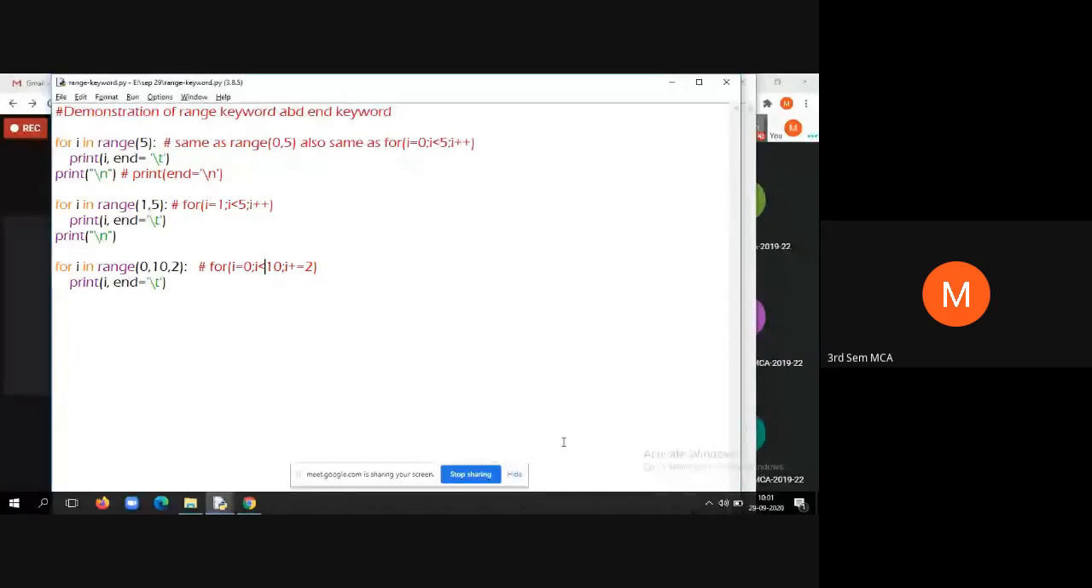Then the second concept that we learned from this program is how to use the end keyword. What is the purpose of the end keyword, students? To deal with escape sequences like tab and new line, we use the end keyword. End is equal to, we need to specify the escape sequence within single quotes.